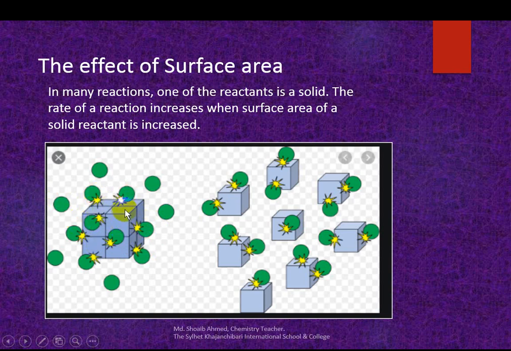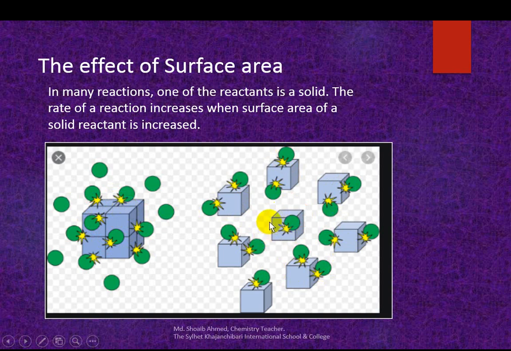When I make one cut, the pieces are smaller, and the surface area increases. Here are all 8 cubes, each with 6 surfaces. Surface area increases, so more reaction can occur. Now how many particles can participate here? 1, 2, 3, up to 14. Before, only 8 particles could contact this solid substance.